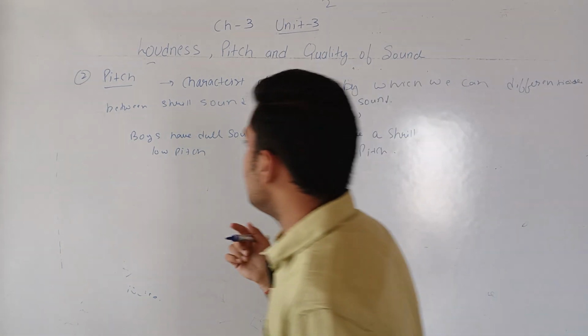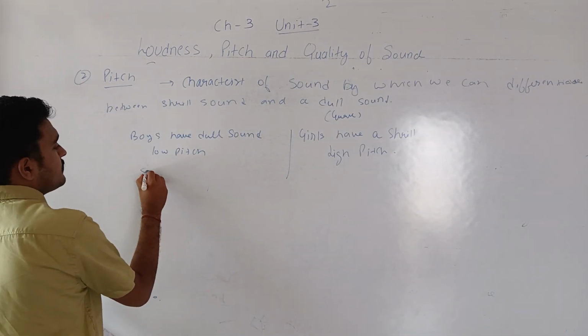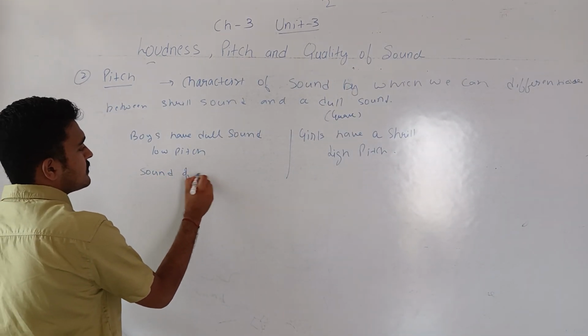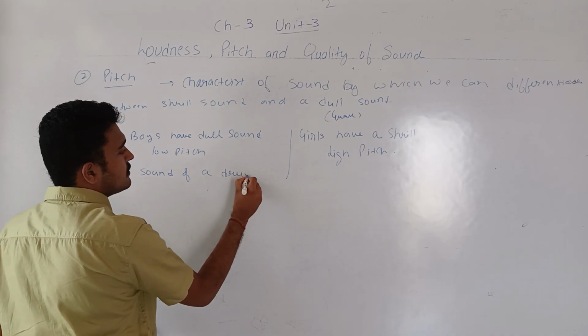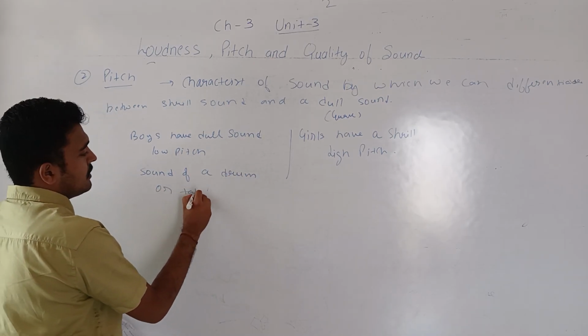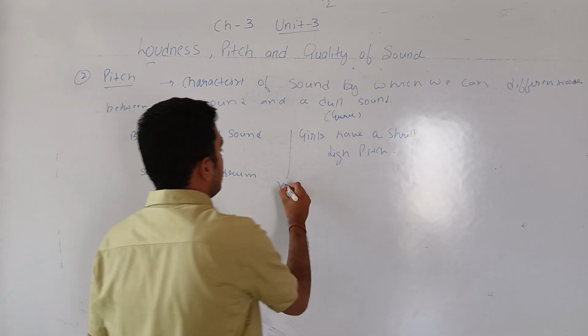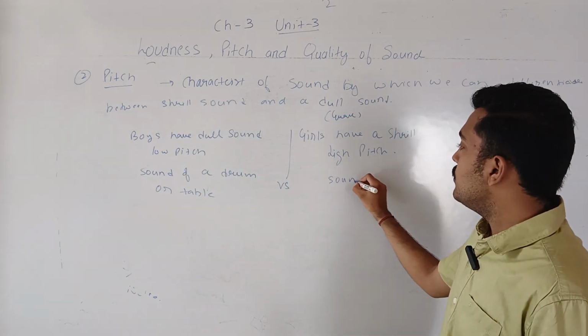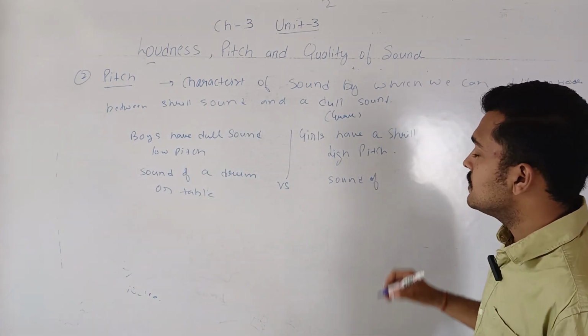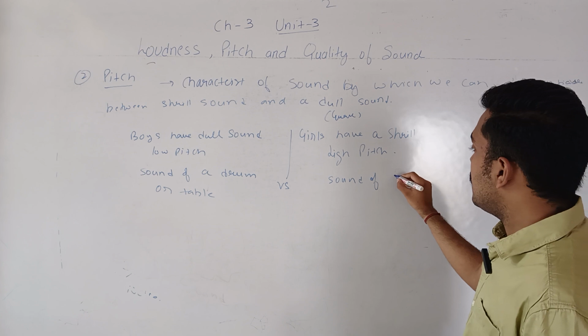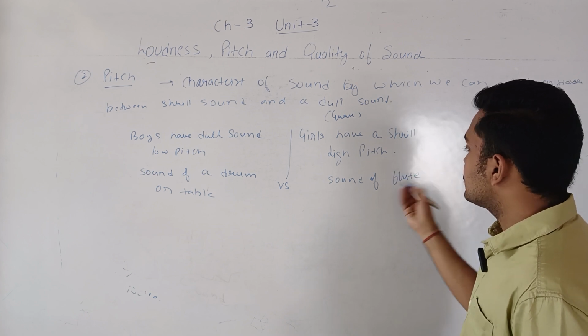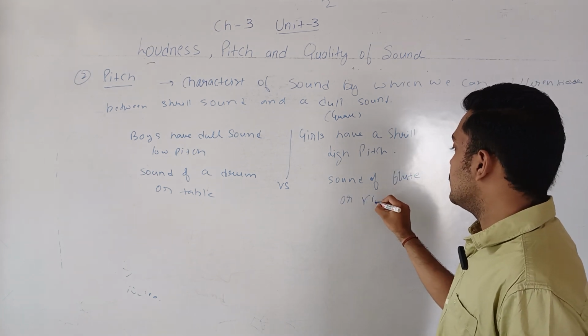Similarly, one more example, sound of a drum or a tabla versus sound of a flute or violin.